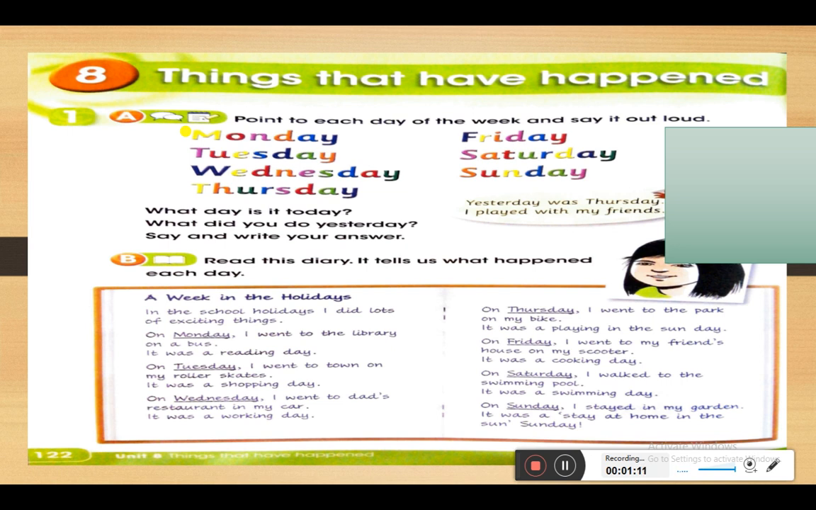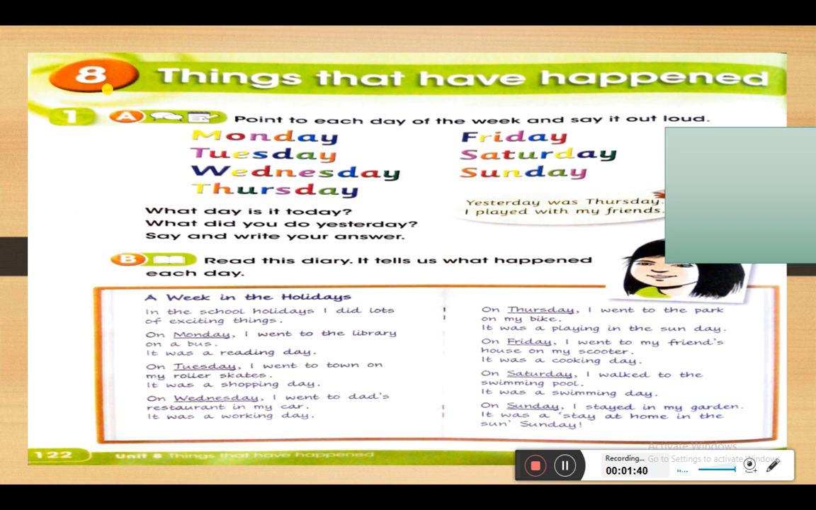Okay, so what do we mean by the word syllable? Syllable is parts of the words. So let's read the words. The first one, Monday. So how many syllables do we have here? Very good, 2 syllables. Monday. The next one, Tuesday. So here we have 2 syllables, Tuesday.